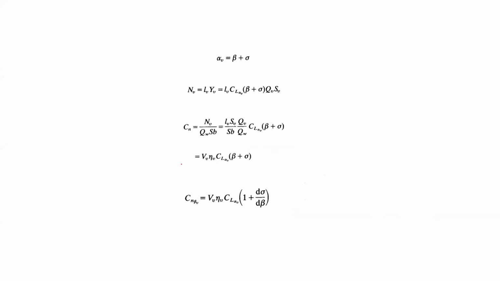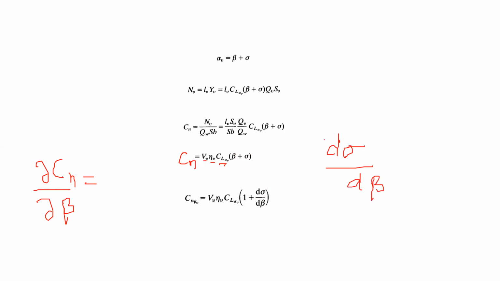Now we have a tradition of defining the derivatives in the aircraft community. So what we do, we differentiate the Cn with respect to beta. And what do we get? Since this number is a constant, this number is a constant, this lift slope is a constant, when we differentiate beta it becomes 1, and we differentiate this, then we have d sigma over d beta. And this d sigma over d beta number is found out from the experiments or from the properties of the airfoil.